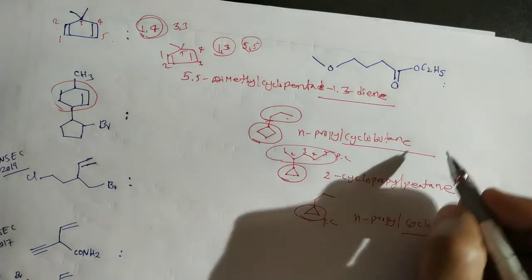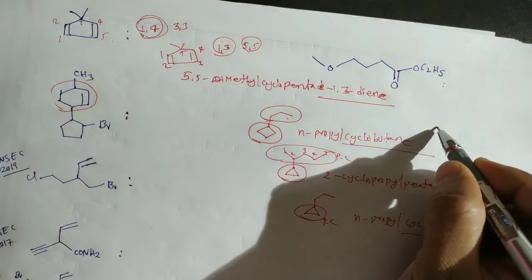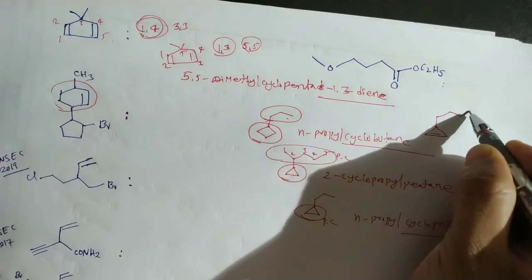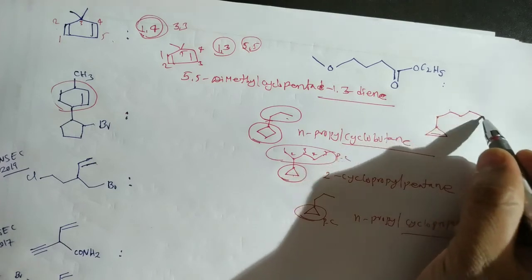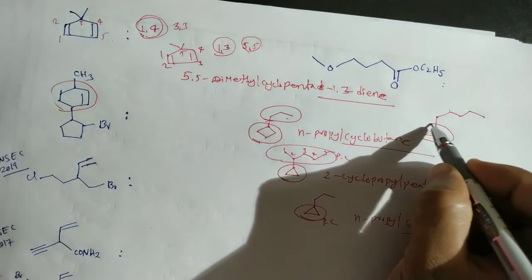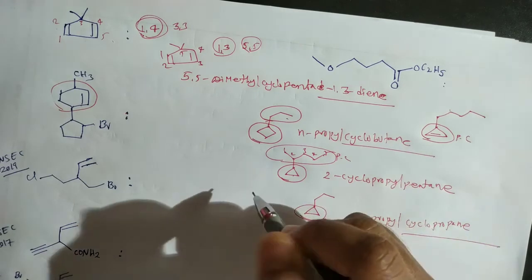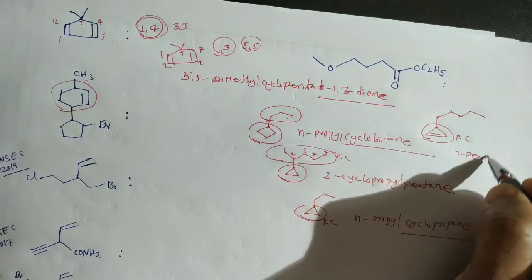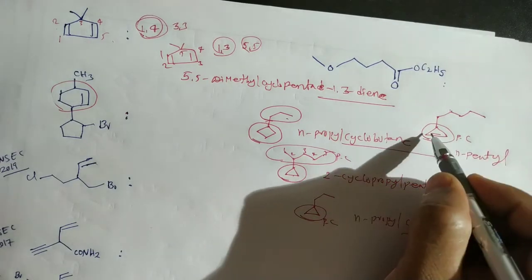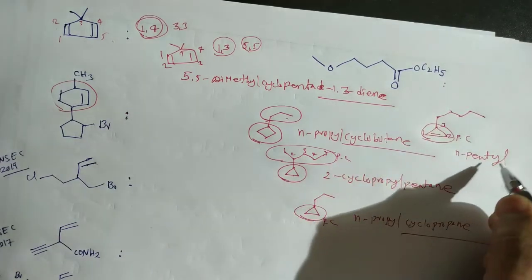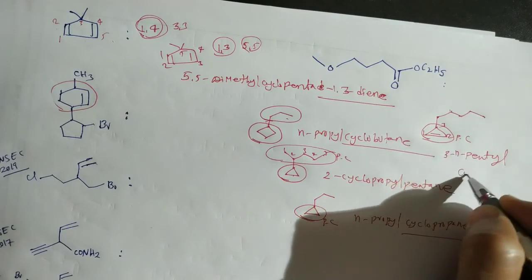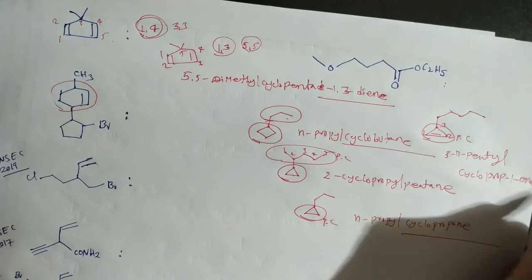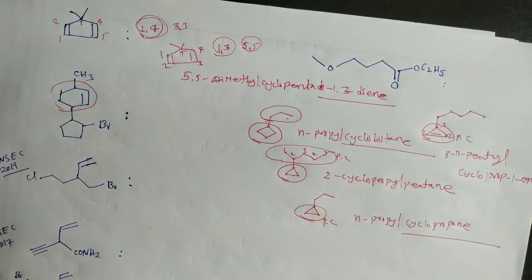Suppose here it is a 3-membered ring, but in this case there are 1, 2, 3, 4, 5 carbons. But this ring has an unsaturation, so it is the parent chain. Now the five-carbon chain is treated as a substituent, so that is N-pentyl. So the name is 3-N-pentylcycloprop-1-ene. That is the IUPAC name of this compound.